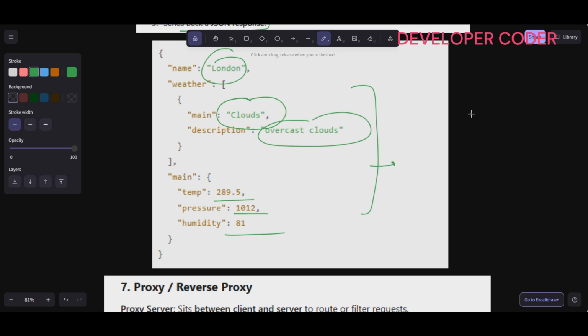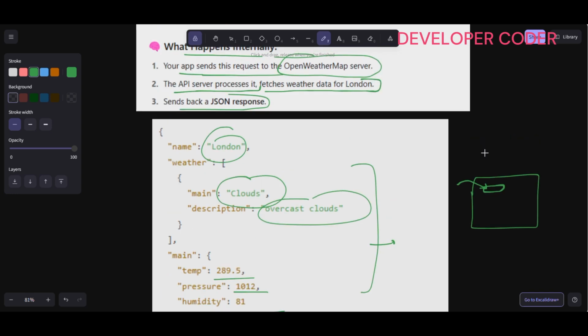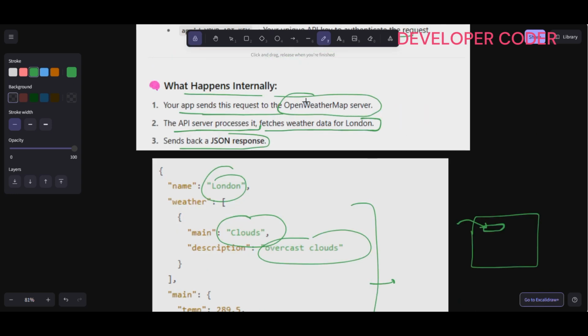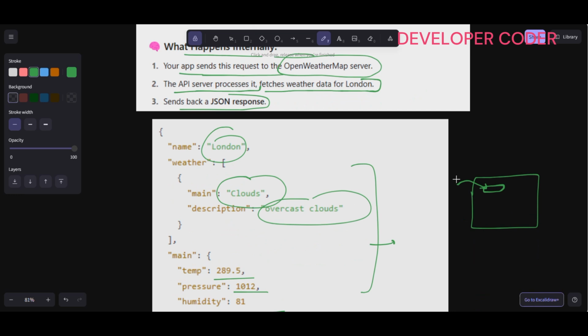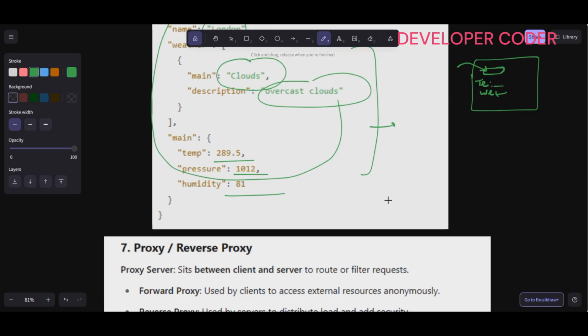Let's suppose this is your front end. There is one button here to fetch the weather details. You call this API, and from this API you get the response. You can display this response here, like the current temperature and weather, and so on.